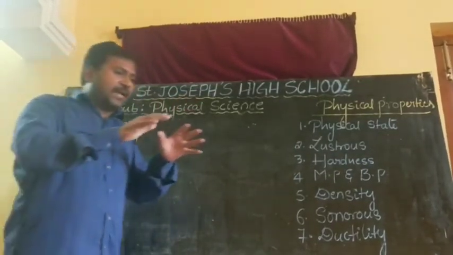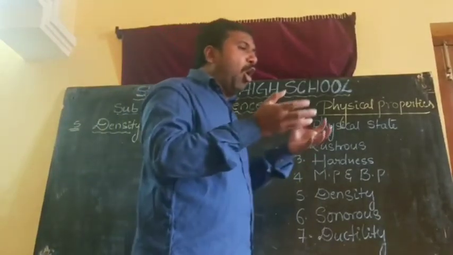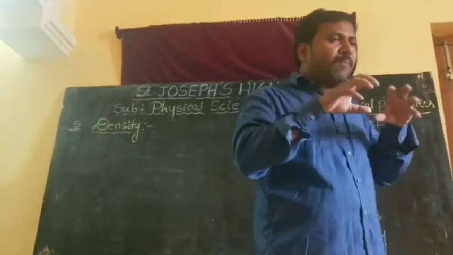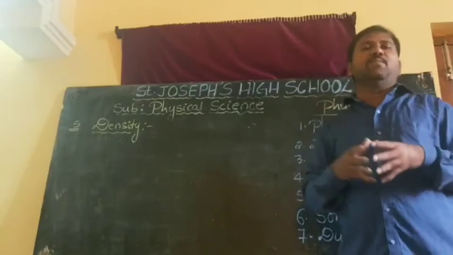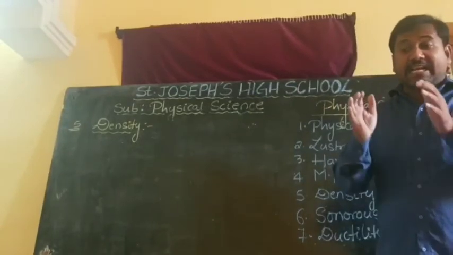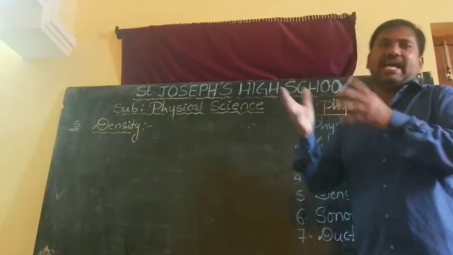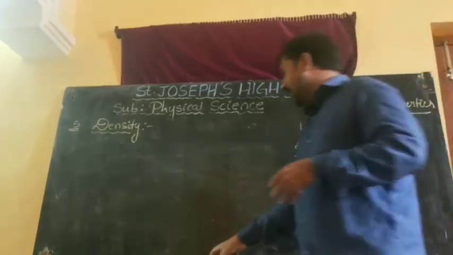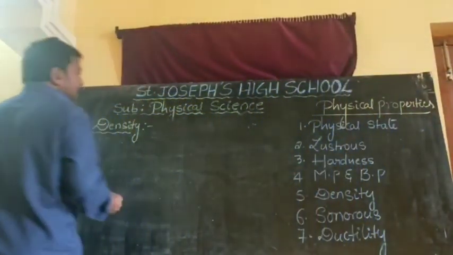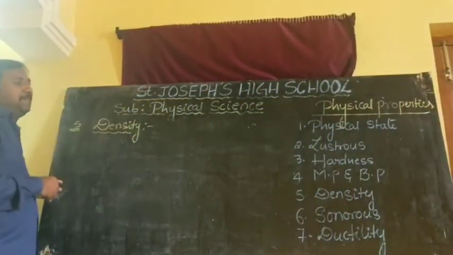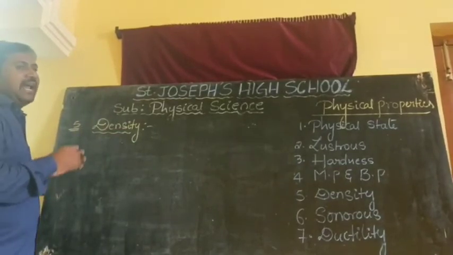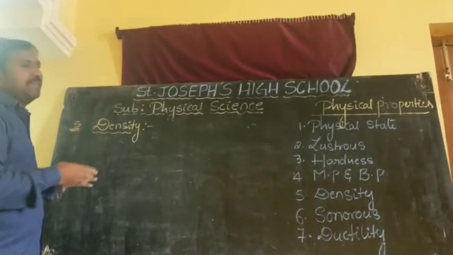For example, in a particular area, if more members are there, which means population is more, we will say that it is a most dense area. In the same manner, any material in which particles are closely packed is a highly dense material.